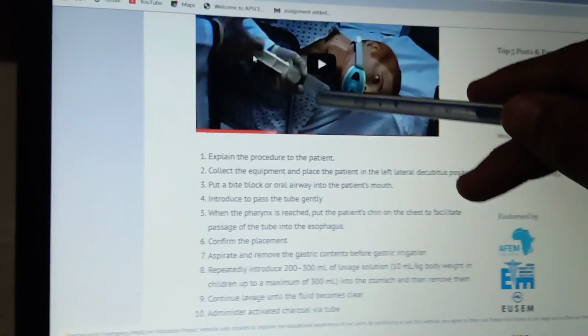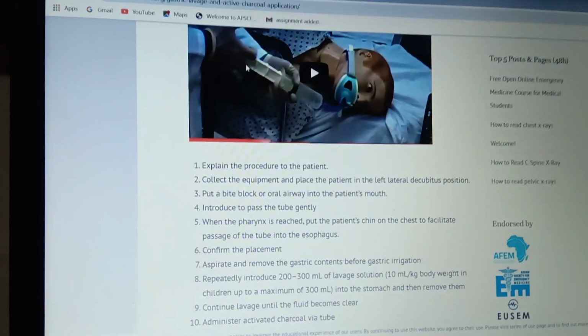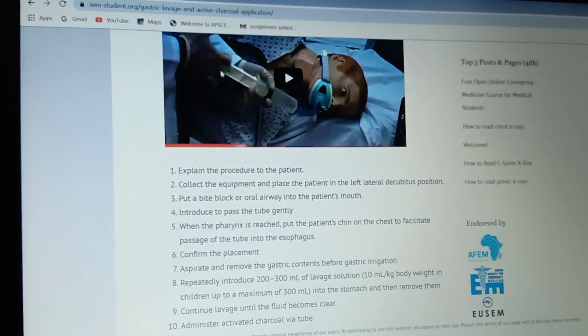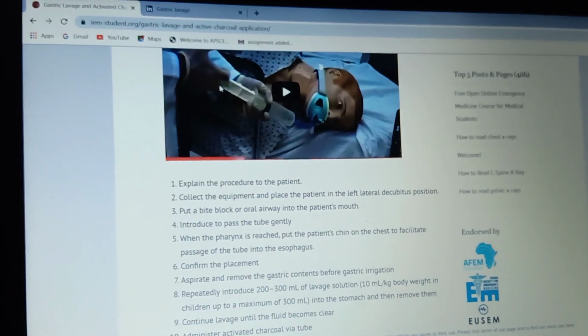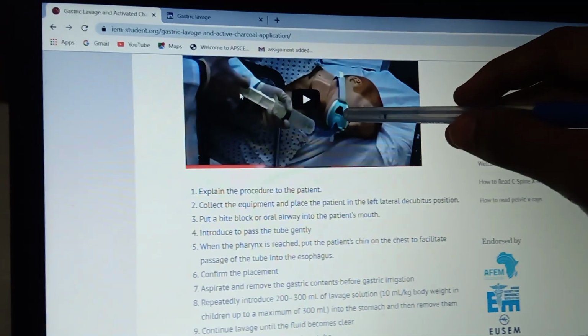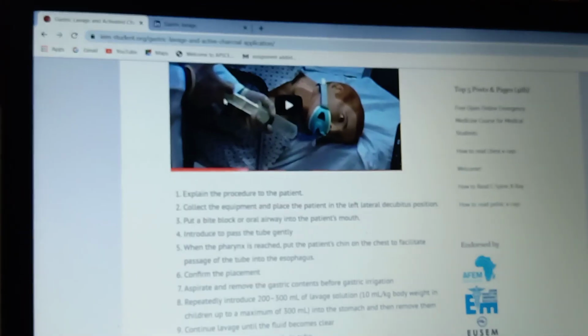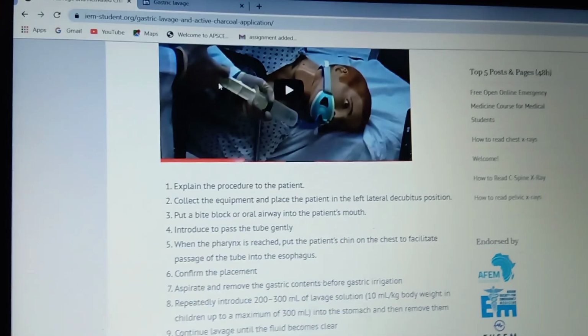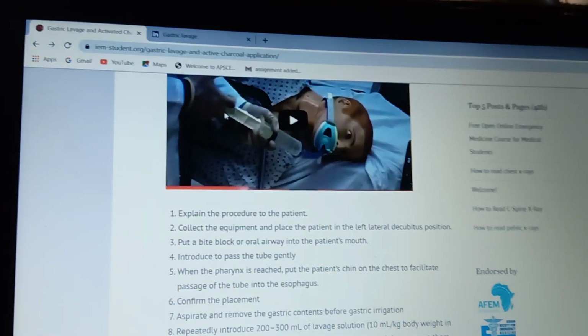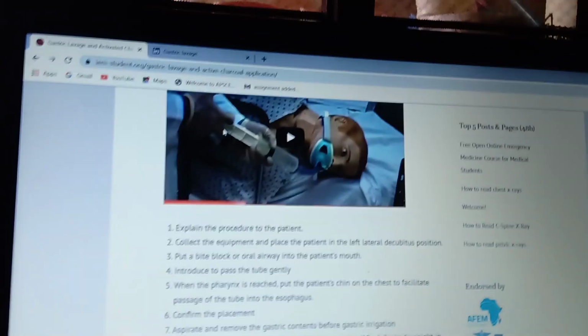So this is a left lateral decubitus position, as you can see here. You put a bite block or an oral airway into the patient's mouth, to protect against biting over the area of the suctioning. One protection you have to give. That protection is called what? That is a bite block.